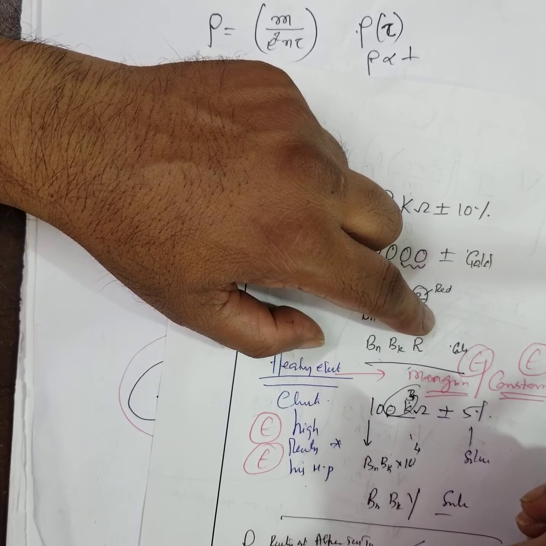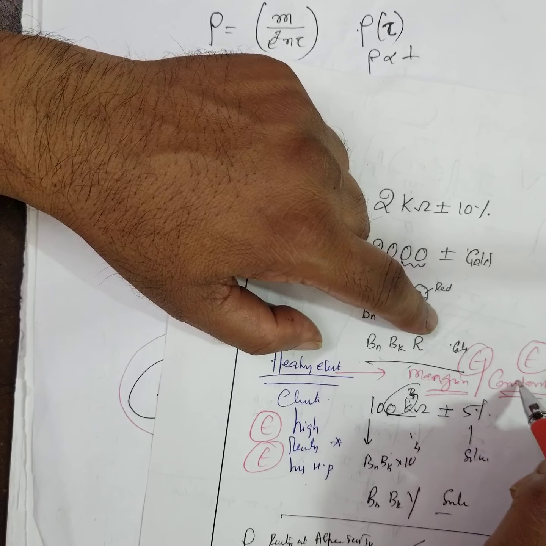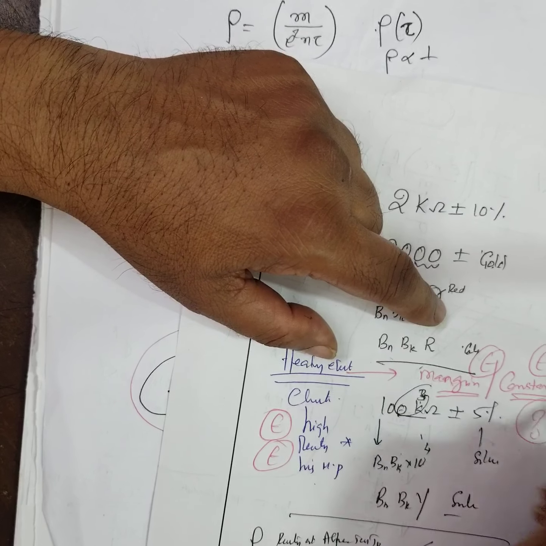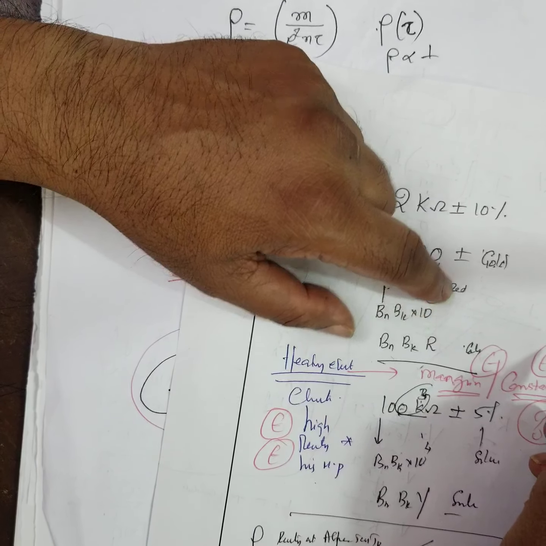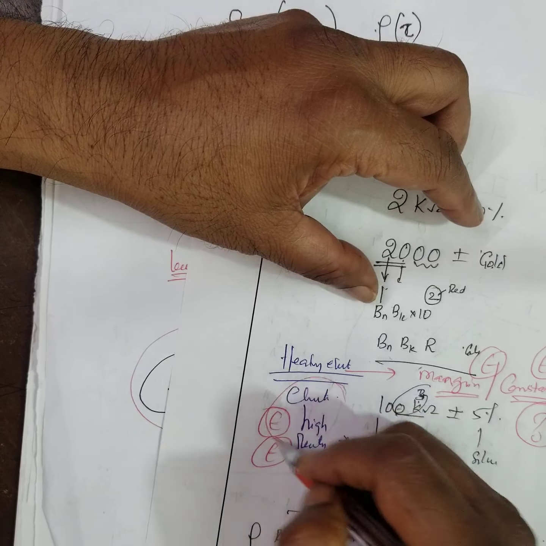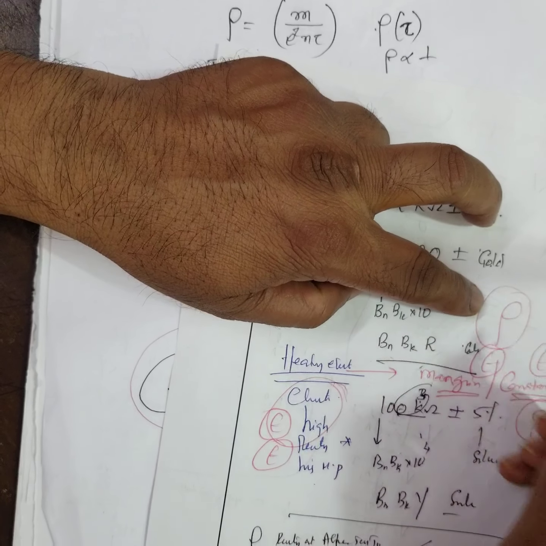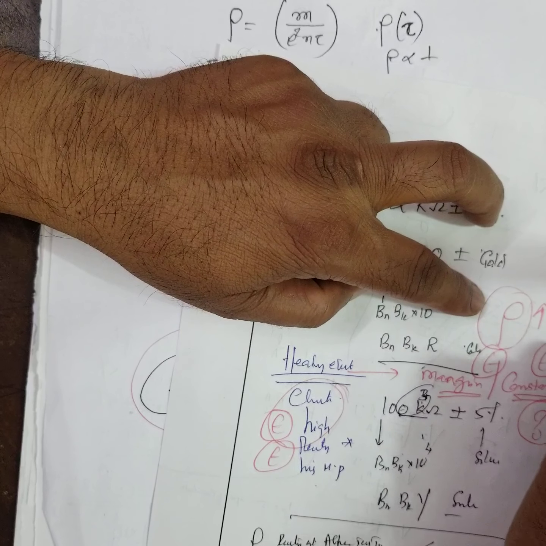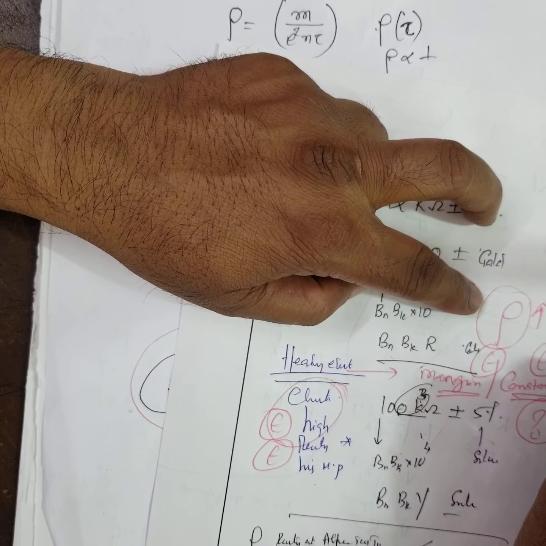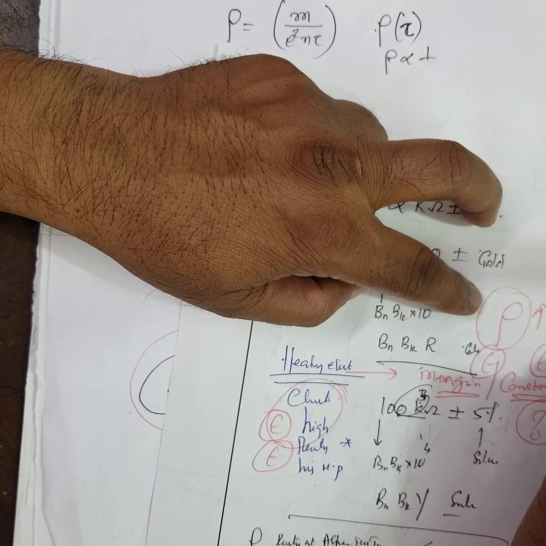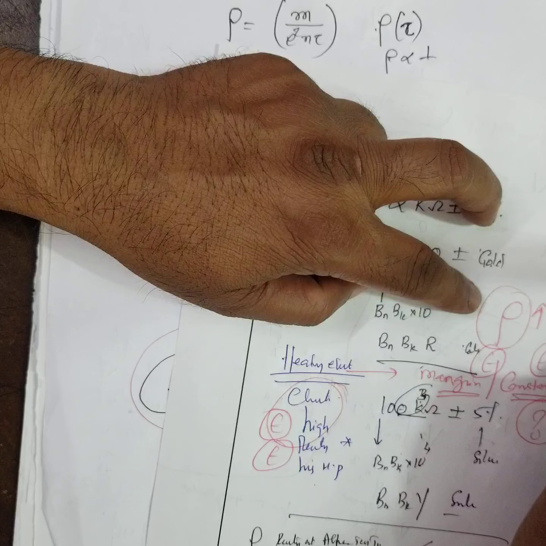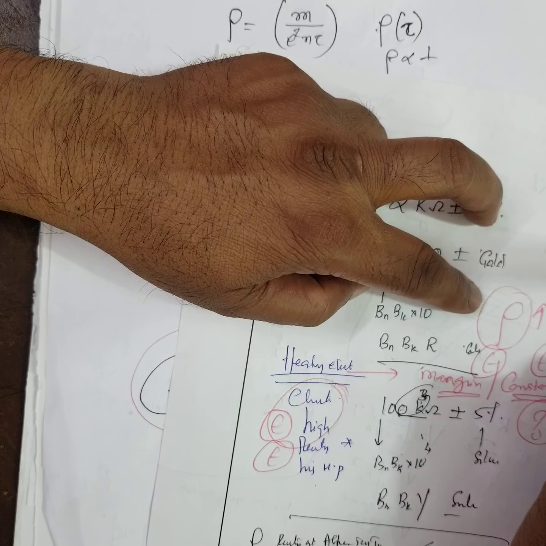Manganese and constantan are used in wire-wound standard resistors. Why? For one mark: because the specific resistance or resistivity is very, very high, and the temperature coefficient of resistance is negligible. That means the temperature coefficient of the resistivity is negligible.